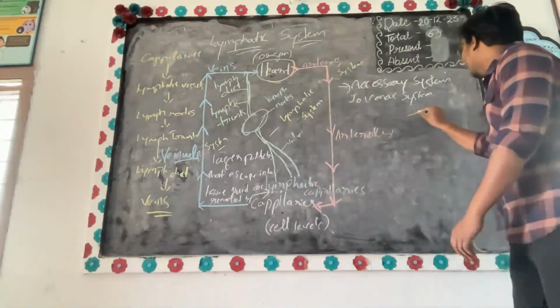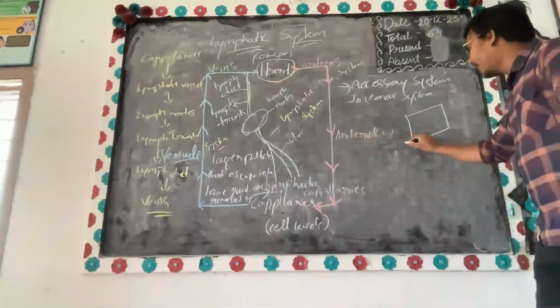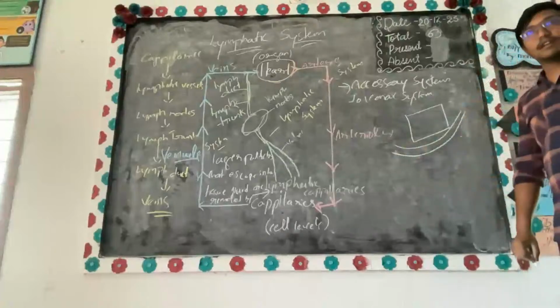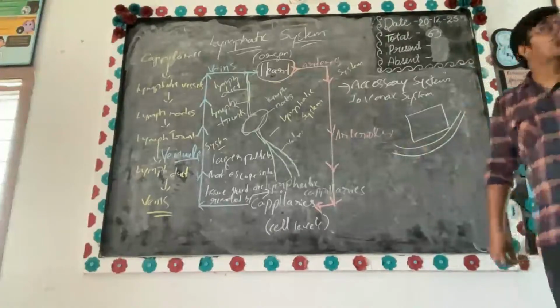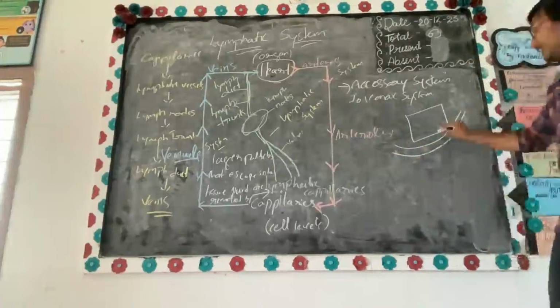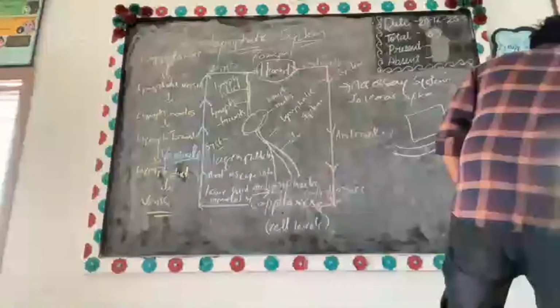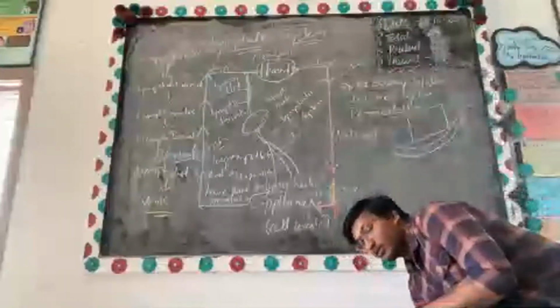Okay, so there is a cell. For example, there is a cell, and the capillaries are around the cell. Now, how is the fluid moving, sir? Now, there is a terminology called permeability. What is this permeability?